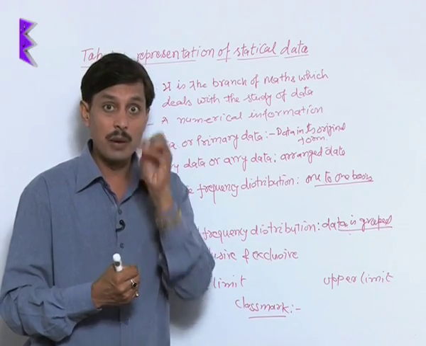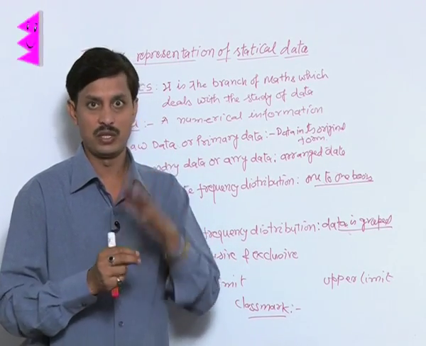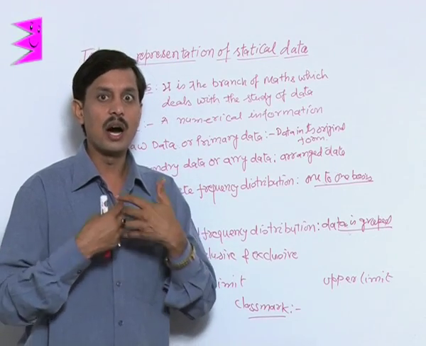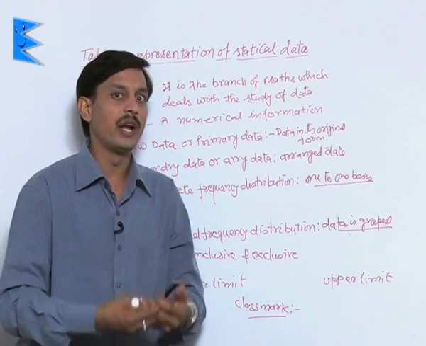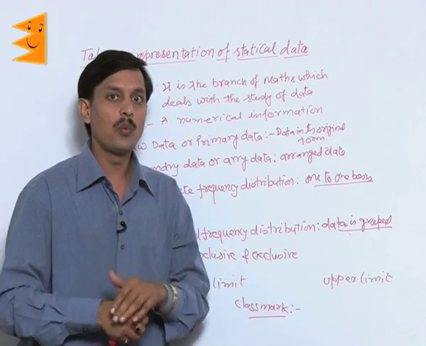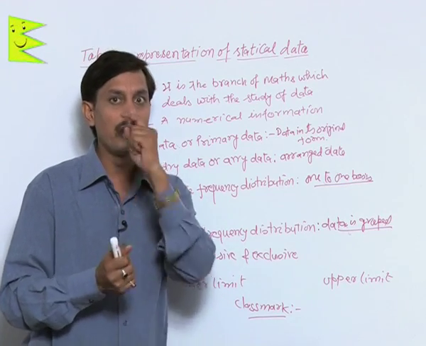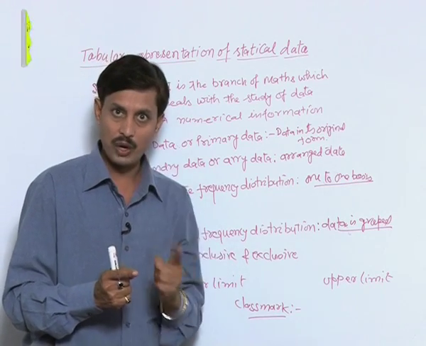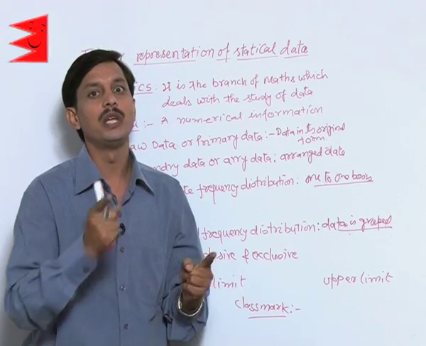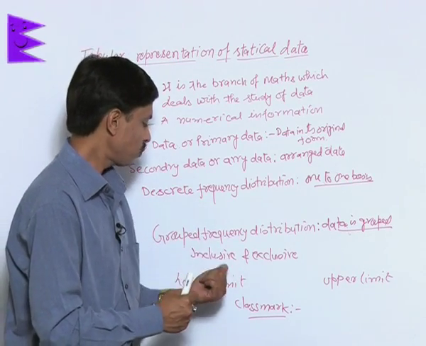So when some numerical information repeats, that is known as its frequency. Suppose you note the weight of 50 students of your class and you find that there are 7 students with the weight 40 kg. So the observation is 40 and its frequency is 7. So this is about the frequency.